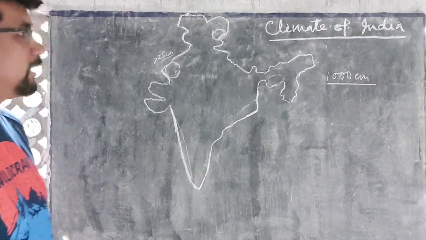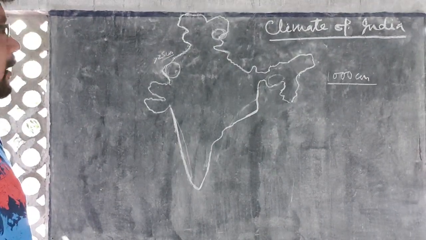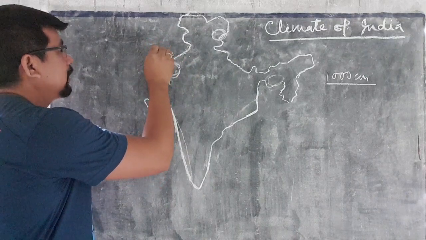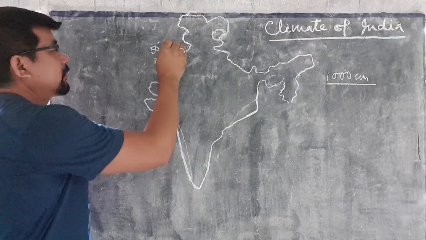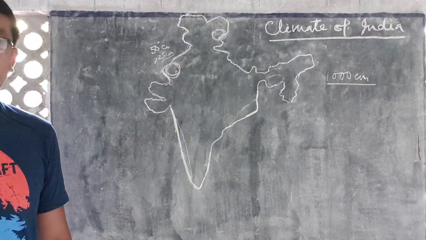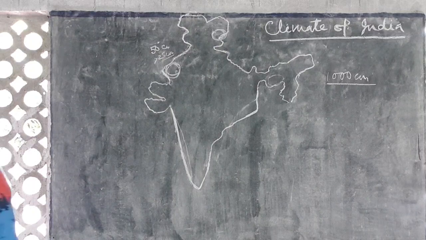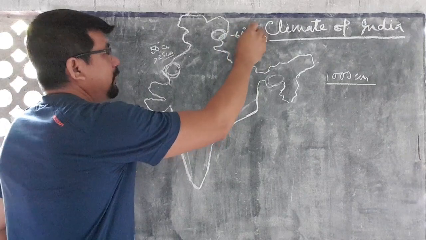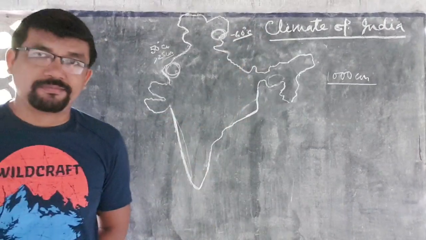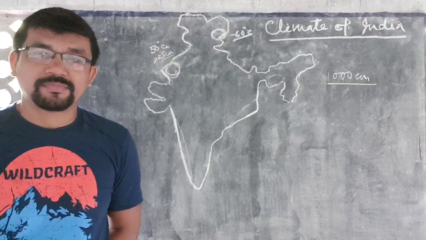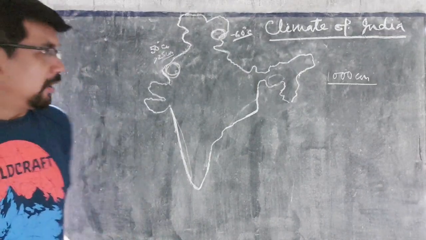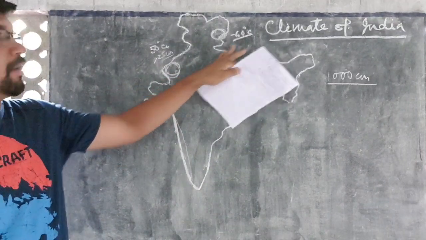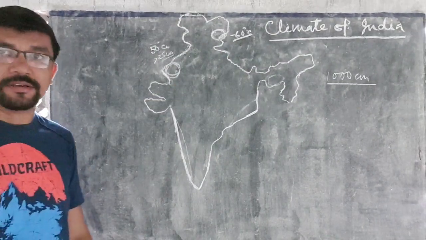Now you see temperature. The highest temperature is found in the Thar desert of Rajasthan, where it is more than 50 degrees Celsius. And the lowest temperature is found in Ladakh. In winter season, it is minus 60 degrees Celsius. So these are different diversities found in our country climatologically.